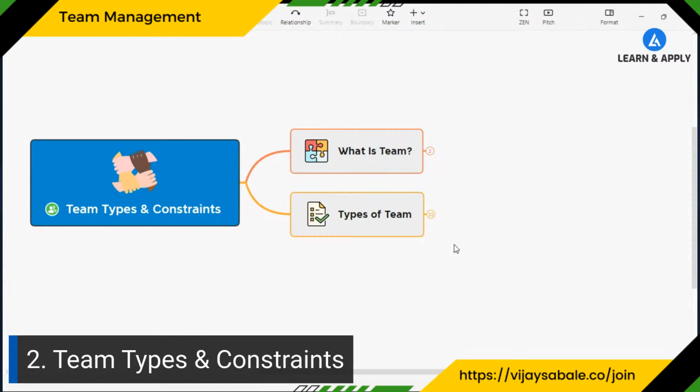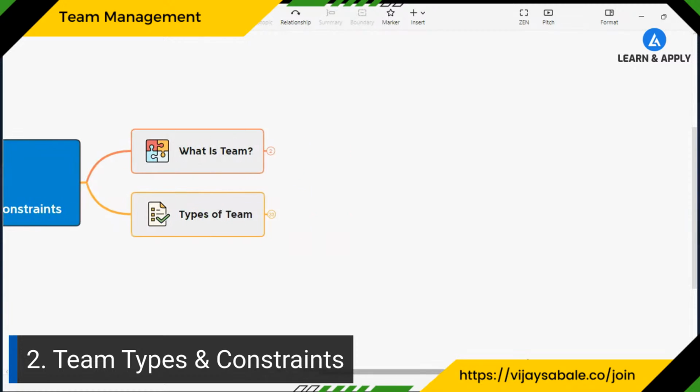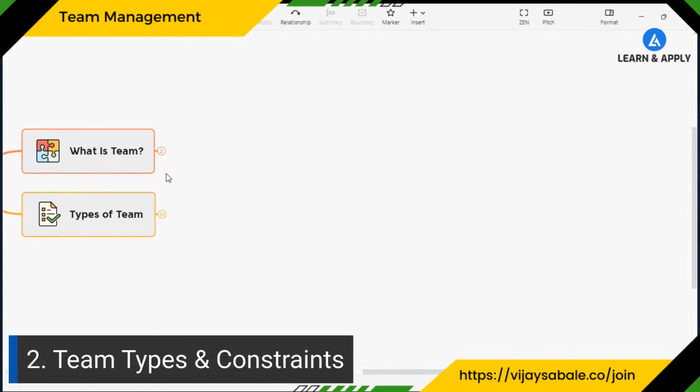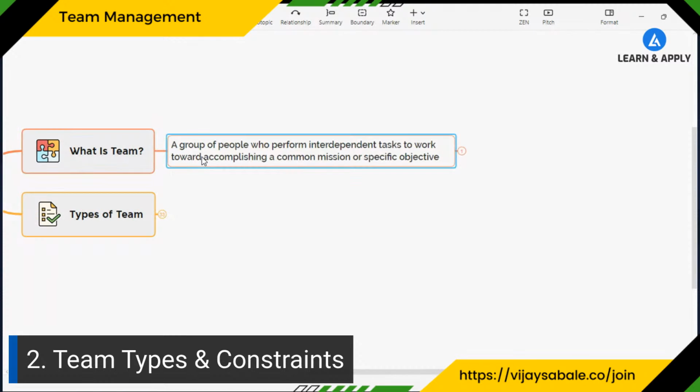Great. Let's understand the definition of team first. And what is the best acronym that will also explain the functioning of the team? Team, in simple words, is a group of people who perform their interdependent tasks. The key word here is interdependent because the functioning of the team depends on all the team members, to work towards accomplishing a common mission or specific objective for which we have formed the team.